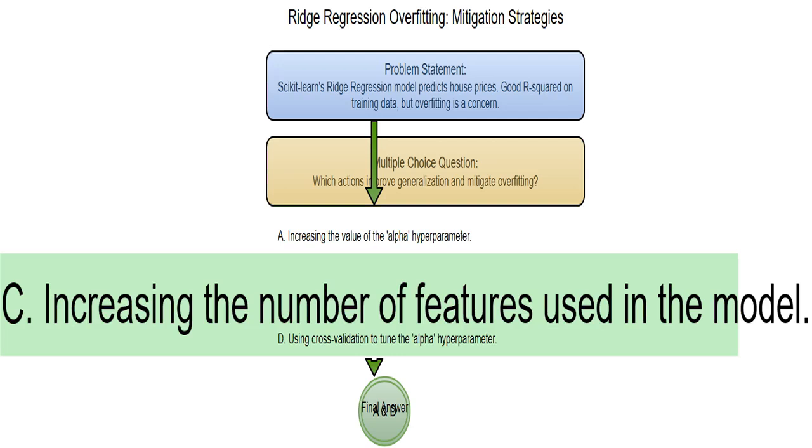Adding more features sounds counterintuitive. A more complex model with too many features can easily overfit. I need to focus on relevant features, not just add more.